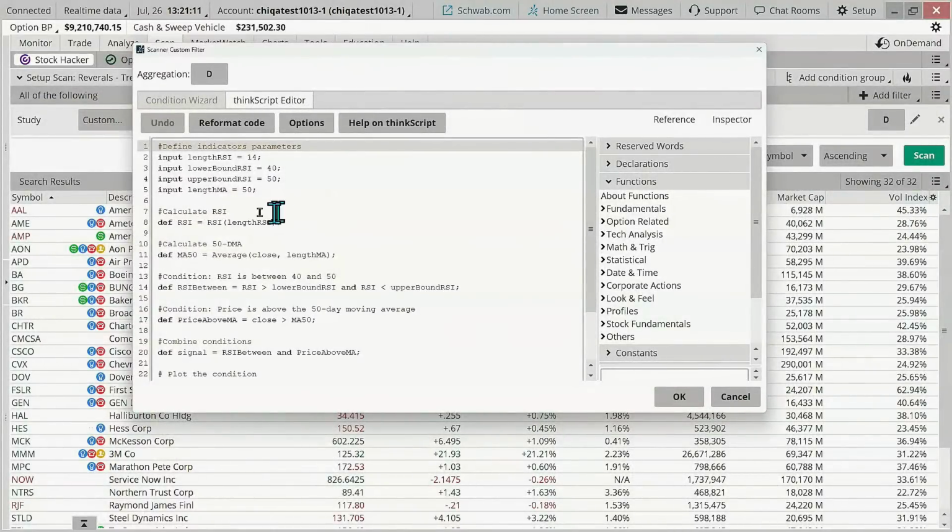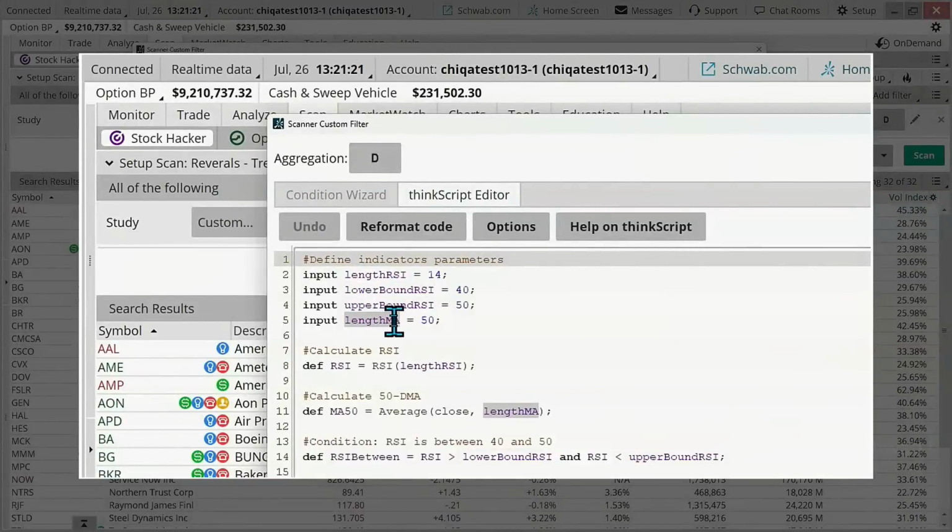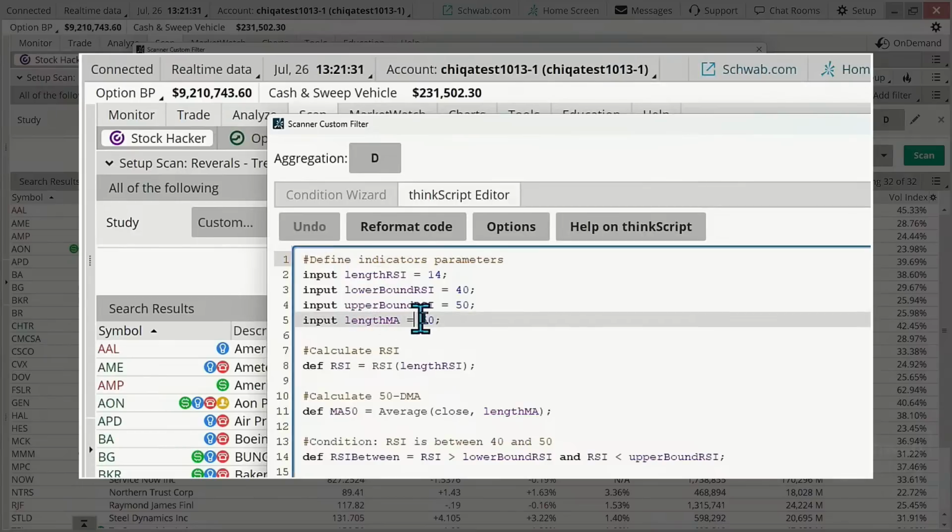Now, again, as we always do, we have the input in here, and then we use the specific function within ThinkScript. There is a list of functions within ThinkScript. Notice the key one I'm focusing in on right now. We'll take a look at the RSI in just a second. But right here, we're looking at the length of the moving average. I've got it as a 50. Now, could this be changed?